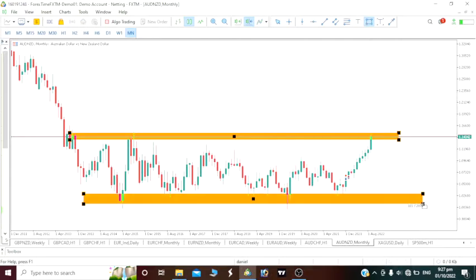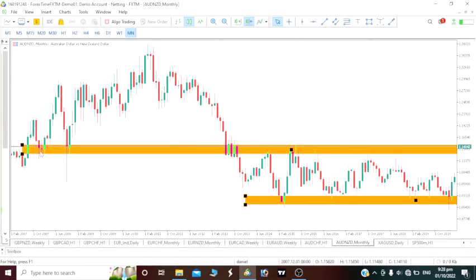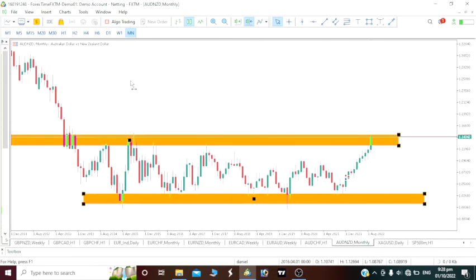And let's highlight the second level here. This will be our support level, right? So we can see clearly on our AUD/New Zealand dollar since I think 2013, we've actually been ranging on the monthly time frame. So take a look at this level also. Basically, price came to this level, it pushes up, came again to test this level before it rolled up. So this is a level, and now price is within this level.